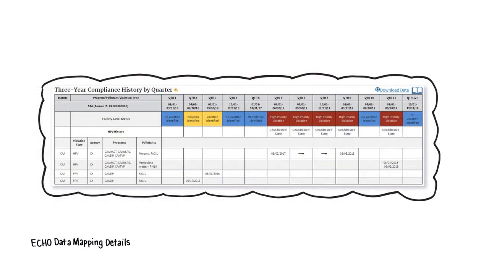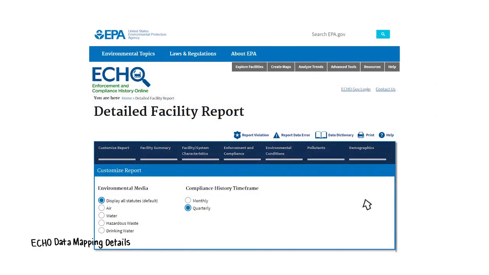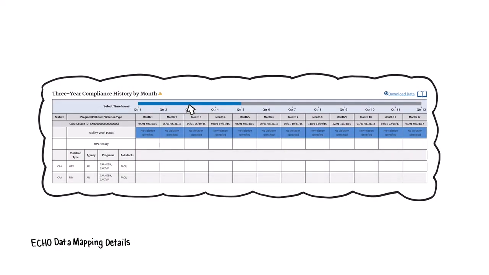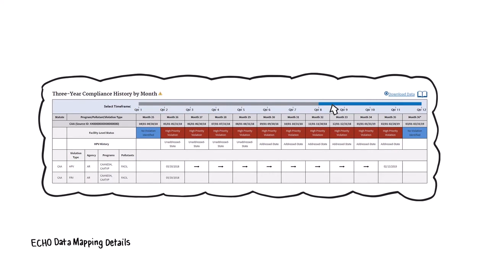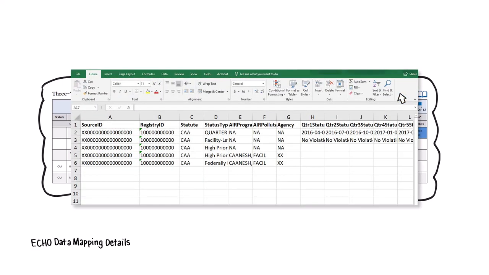Keep in mind that facilities may not be in violation for the entire quarter, even though it might appear that way in this table. For more detailed information, a monthly view of the compliance history is available for the last 3 years on a rolling 12-month timeframe. Additionally, an option is available to download the compliance history data as a CSV file for further analysis.